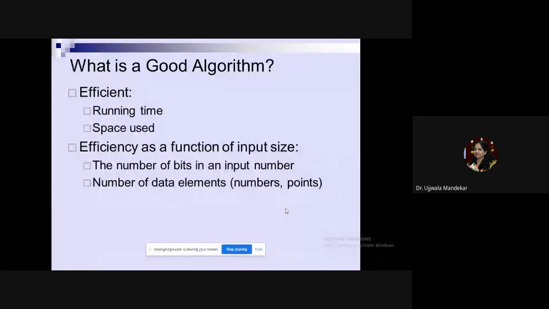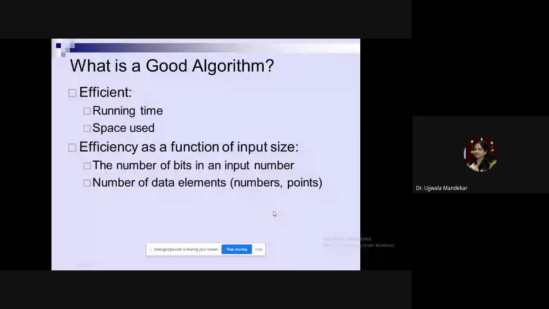So how can you define a good algorithm? A good algorithm is nothing but an algorithm which is efficient. How can I measure the efficiency of the algorithm? You can measure the efficiency of the algorithm in terms of running time as well as the space being used. Efficiency is nothing but a function of input size. How can you measure the efficiency? It depends on the input size, that is, the number of inputs you are giving to your algorithm and the time the algorithm is taking to give the output.